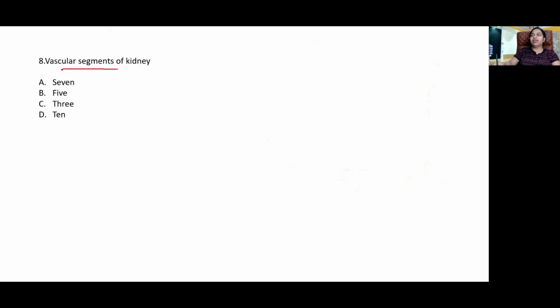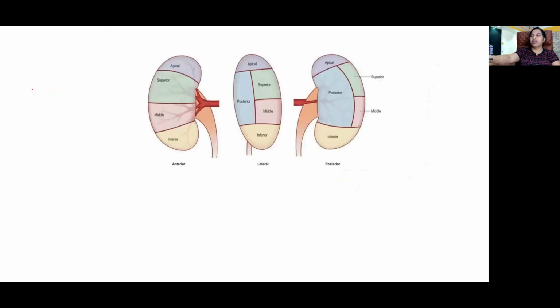Vascular segments of the kidney, how many are there? Totally 5 in number. What are they? So what is the arrangement of structures at the hilum? Vein, artery and pelvis. Anterior most will be the renal vein and then the renal artery and behind, the pelvis. What happens? The renal artery on reaching the hilum will divide into an anterior branch that goes in front of the pelvis and a posterior branch that goes behind the pelvis.